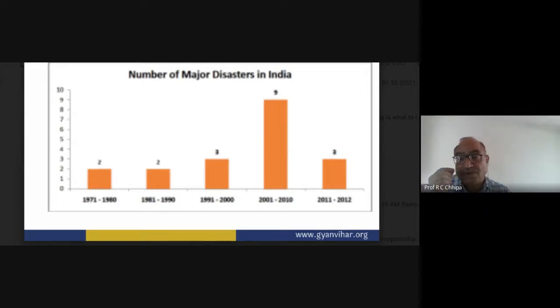So the economy definitely suffers. Suddenly the economy has losses because of natural disasters or man-made disasters. So definitely this is what the graph is showing.